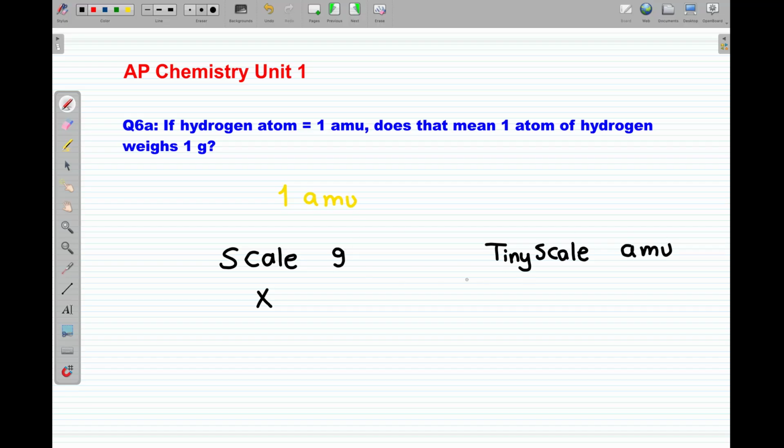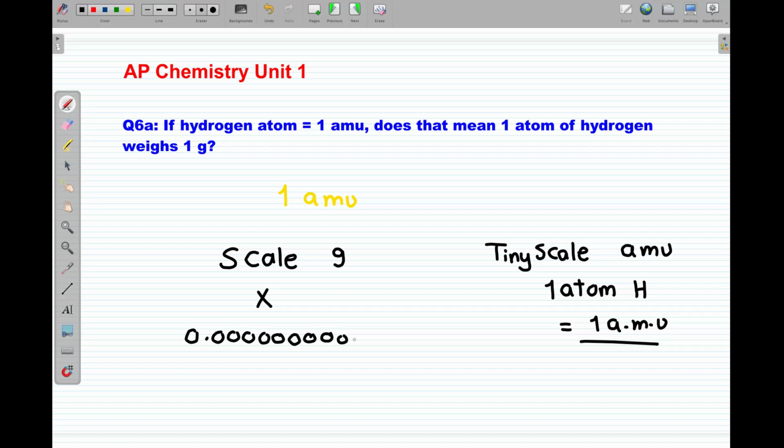Each one you will use to weigh an atom. I will use this one because one atom of hydrogen will be equivalent to 1 AMU on this scale. This is my unit. I cannot put it here. If I put this hydrogen atom on this scale, remember 0.0000, all these zeros that we had, and then 167 at the end.